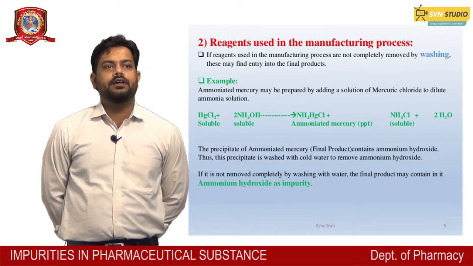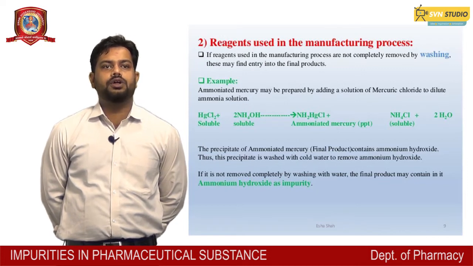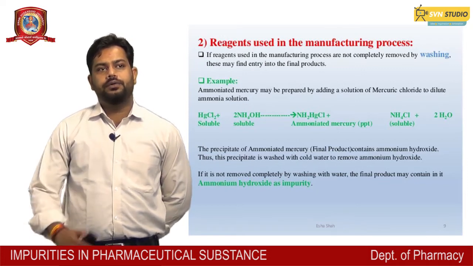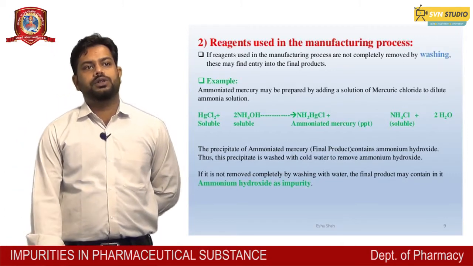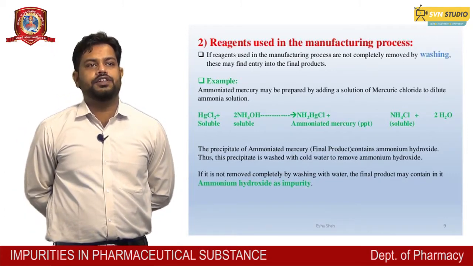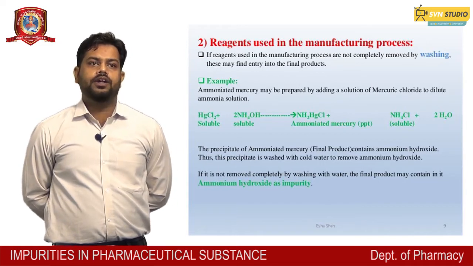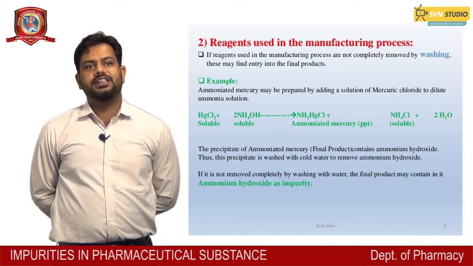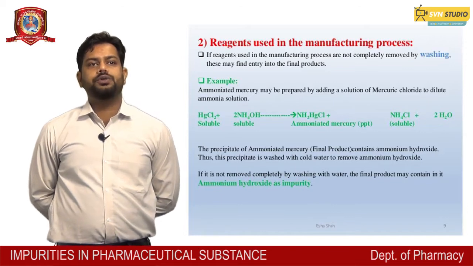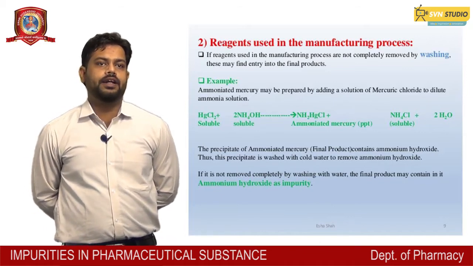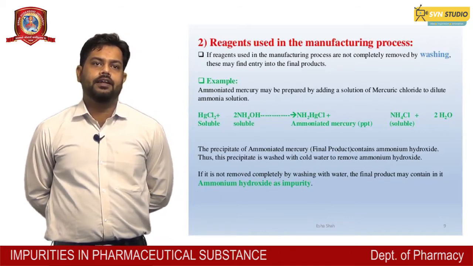An example is ammoniated mercury, which may be prepared by adding a solution of mercuric chloride to dilute ammonia solution: HgCl2, which is soluble, plus 2NH4OH, which is also soluble, gives NH2HgCl, which is ammoniated mercury, and NH4Cl.